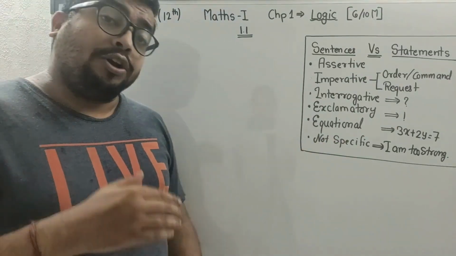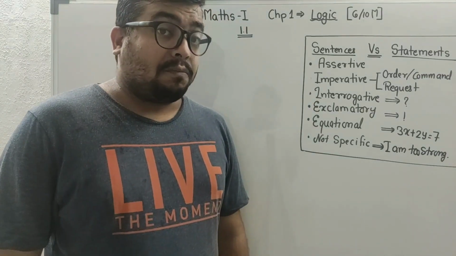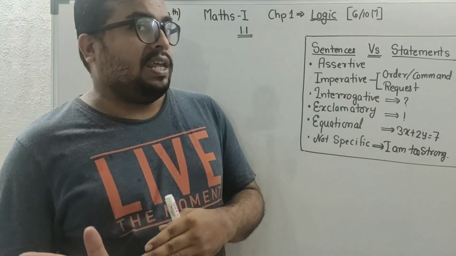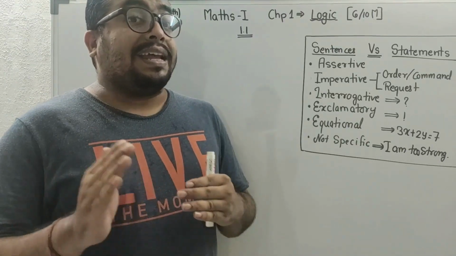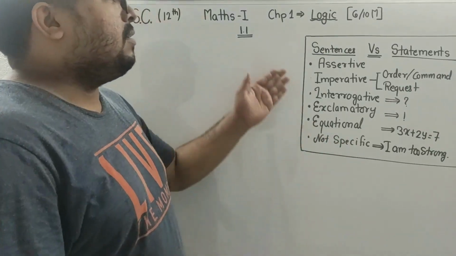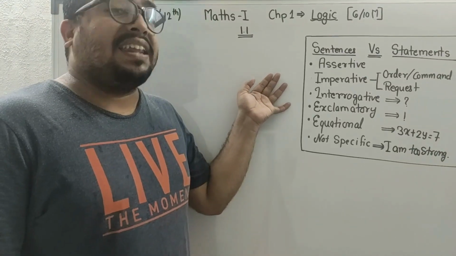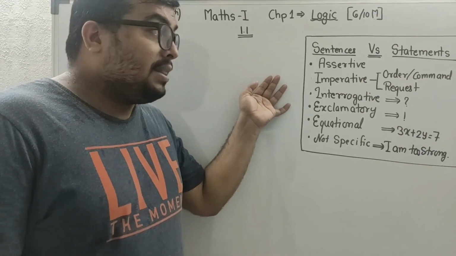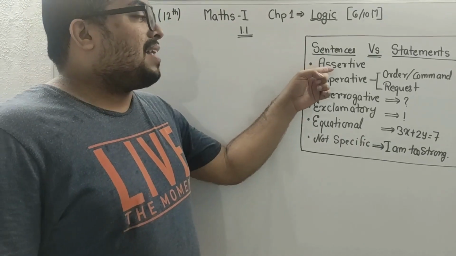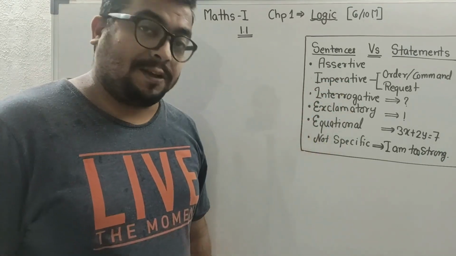As I already told you, a statement is a specific sentence. That means all statements are sentences only, but all sentences are not statements. What is the meaning of that? Pay attention. As in grammar, we already know that sentences are of these types: assertive, imperative, interrogative, exclamative, equational and non-specific.